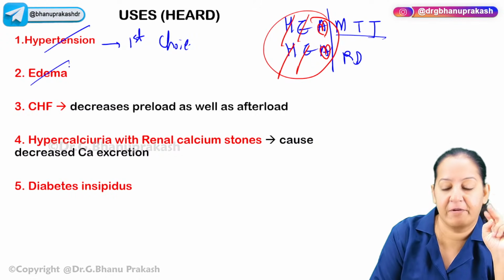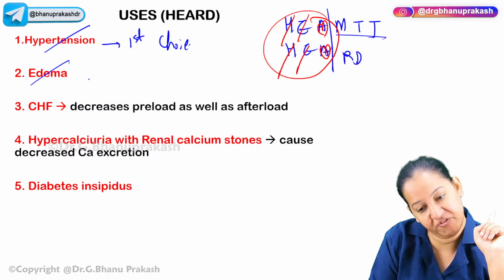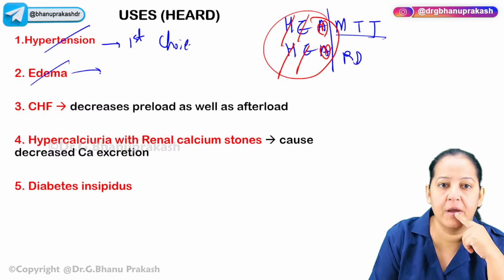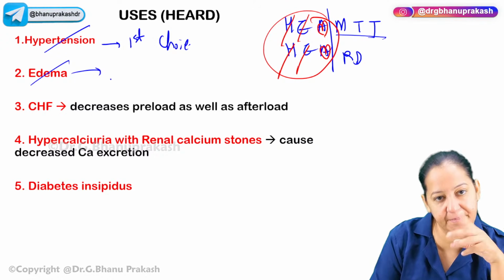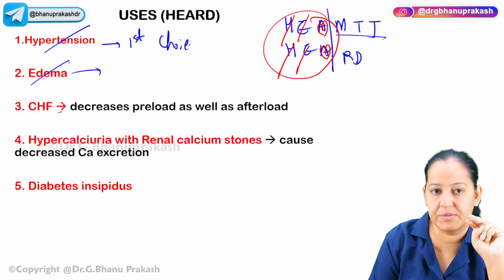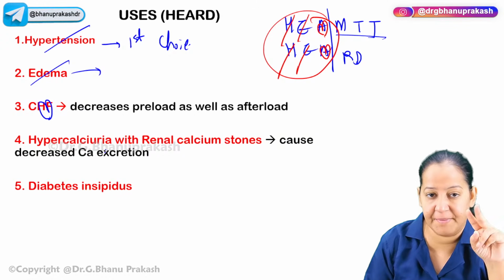Number two, edema. Okay, for pulmonary edema, loop diuretics are good. But for hepatic or cardiac edema, thiazides are good. Okay, cardiac edema or hepatic edema, thiazides are good. So for edema, you can use both. And for congestive heart failure, we can use both. For congestive heart failure, the first three uses are the same, but the next two are different.